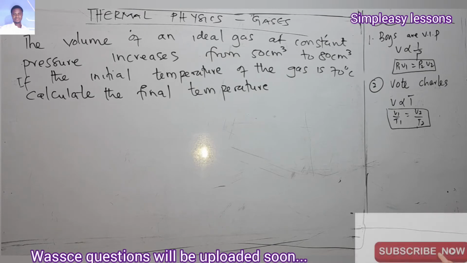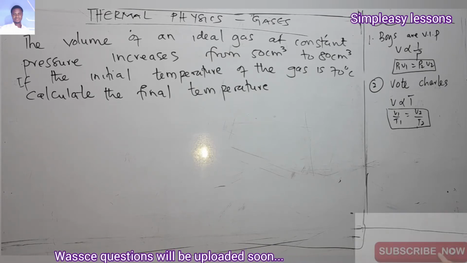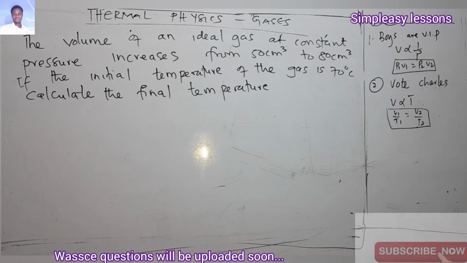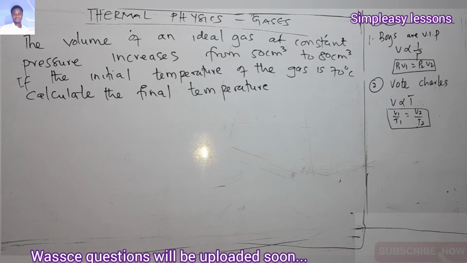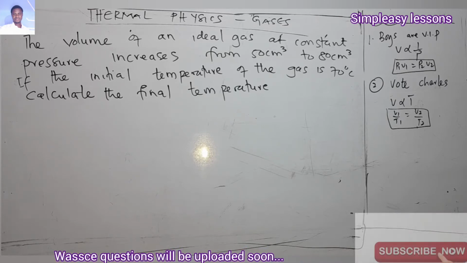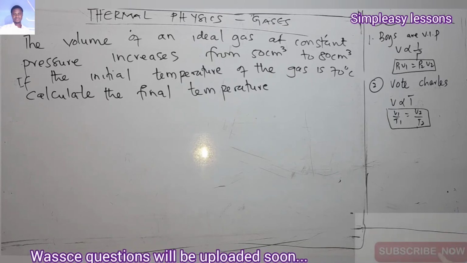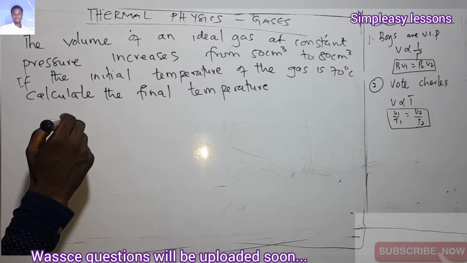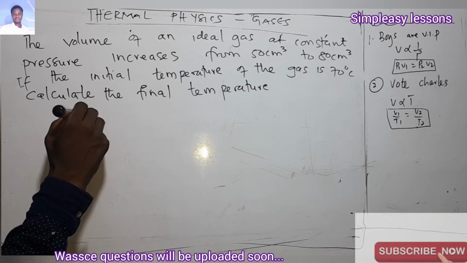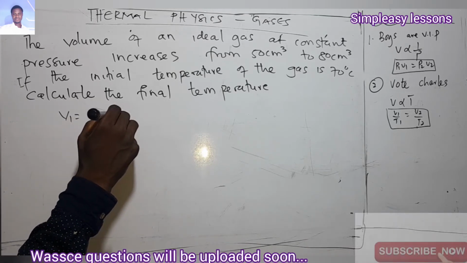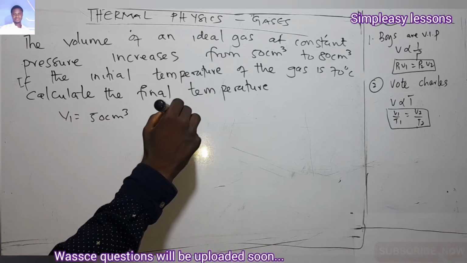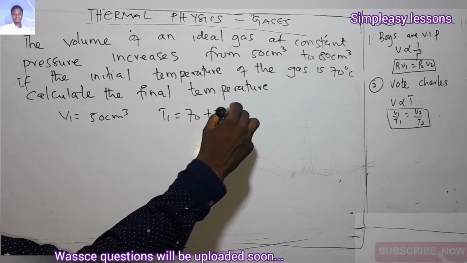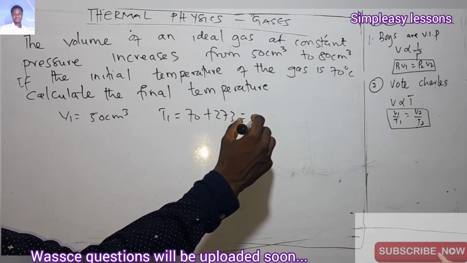So here, the volume of an ideal gas at constant pressure increases from 50 centimeter cube to 80 centimeter cube. If the initial temperature of the gas is 70 degrees Celsius, calculate the final temperature. Here we are to calculate the final temperature. So we know very well what values are given here. We're given the initial volume V1 as 50 centimeter cube. And what's our T1? Our initial temperature was 70 degrees Celsius, plus 273, which gives us 343 Kelvin.